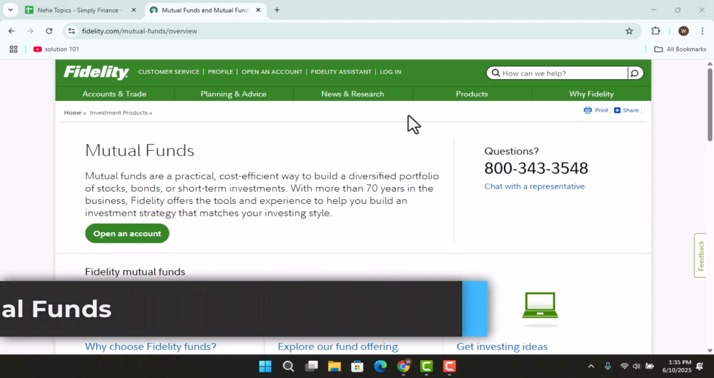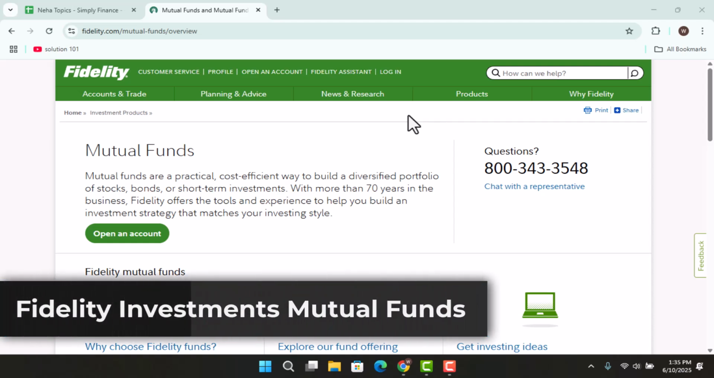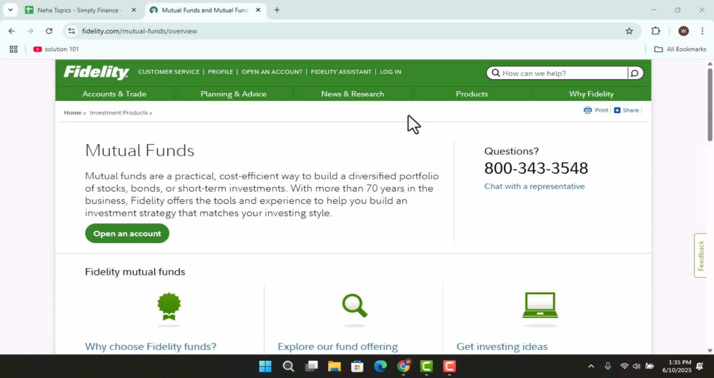Hi guys, in this tutorial, I'll explain about the Fidelity Investment Mutual Funds. Fidelity Investment offers a wide range of mutual funds, including index funds, sector funds, and asset allocation funds, allowing investors to choose funds that align with their financial needs. They also provide access to mutual funds from other fund companies as well.